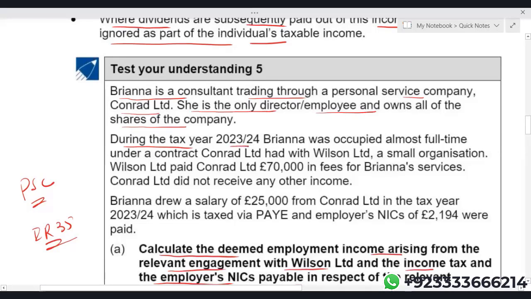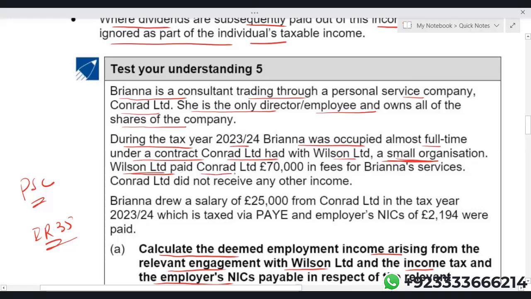During the tax year 23-24, Bryna was occupied almost full time under a contract Conrad Limited had with Wilson Limited, a small organization. Wilson Limited is a small organization. That is a very important concept, because whatever we are doing right now, we are doing with the perspective that Brian is running a personal service company, and it has received the contracts from a small organization, Wilson Limited. If the organization is large, the rules are a bit different, which we are going to discuss. Don't worry at all.